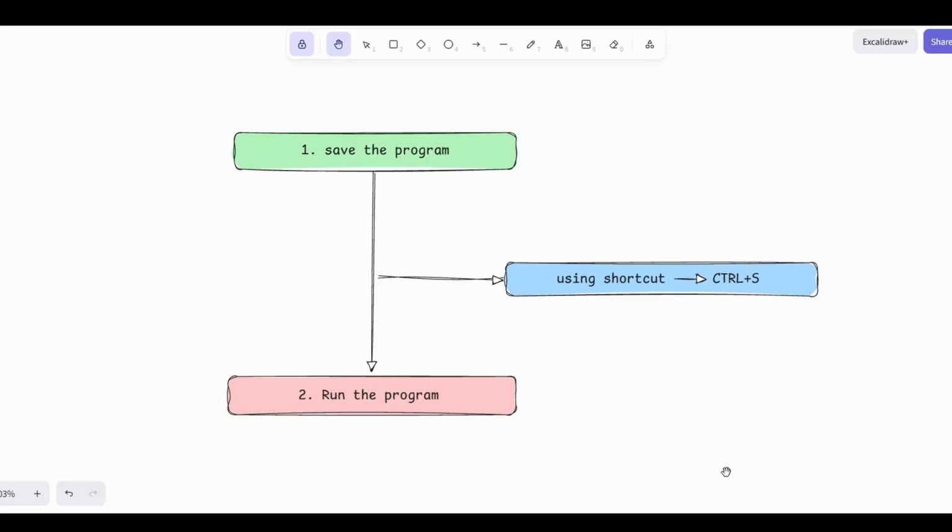See this diagram carefully. First, always save the code, even if you make a small change. Save the code using the shortcut Ctrl+S. Next, run the code. This is the most important rule, so don't forget it. I think you understand how to run a Python program.